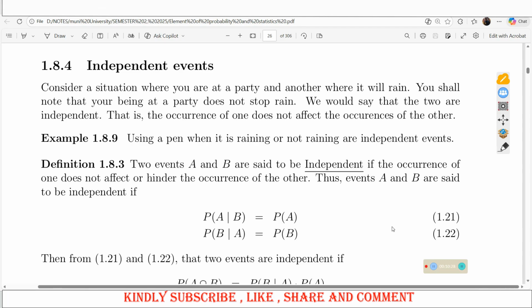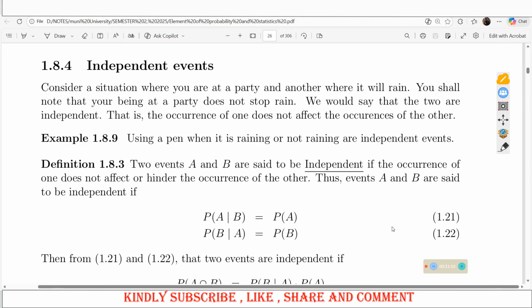Now let us talk about what we call independent events. So basically, what are independent events? Let us consider this situation. Consider a situation where you are at a party and another situation where it will rain. You shall note that you being at a party does not stop a rain. The fact that you are at the party won't stop the rain, because the two are actually independent. The occurrence of one has no effect on the occurrence of the other, or does not in any way hinder the occurrence of the other.